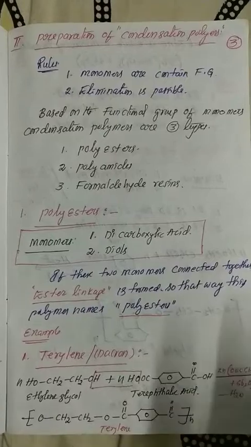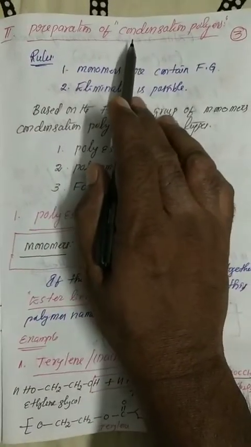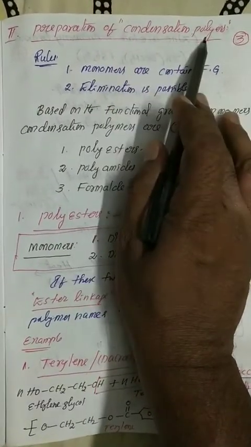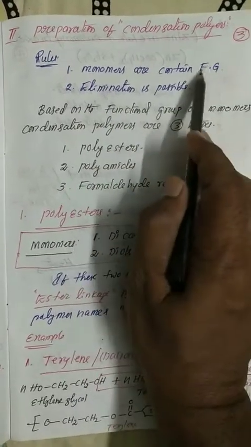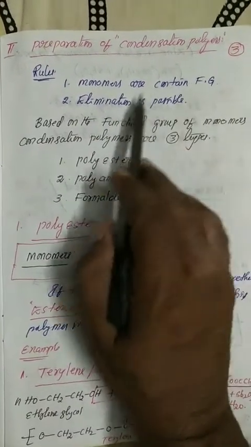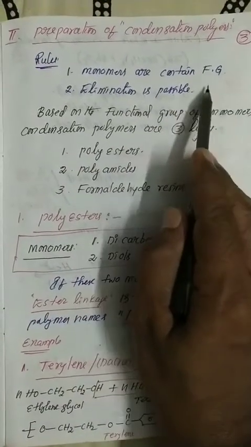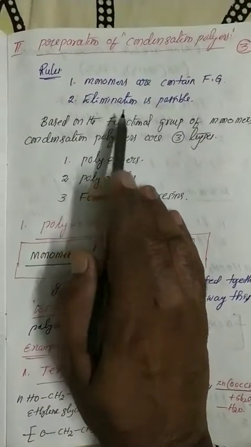Preparation of condensation polymers. You already know very well that if any polymers are prepared through condensation polymerization, the monomer units contain a functional group. FG means functional group, and elimination of either a water molecule, ammonia, or alcohol is possible. So listen very carefully.